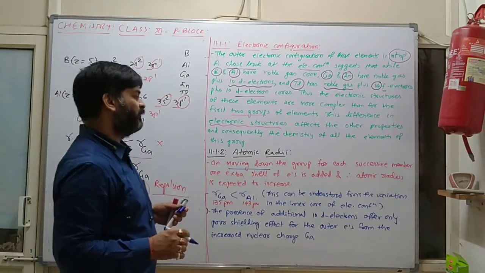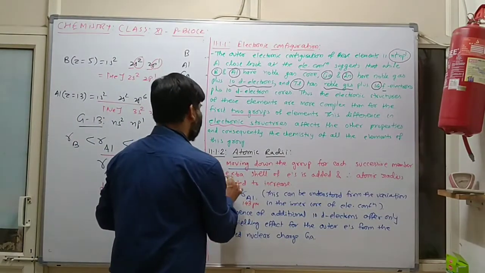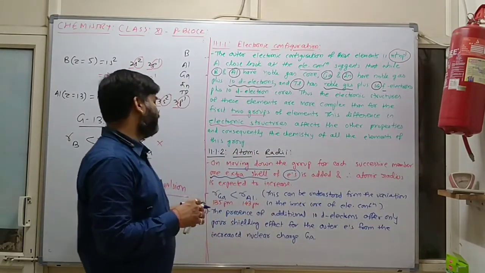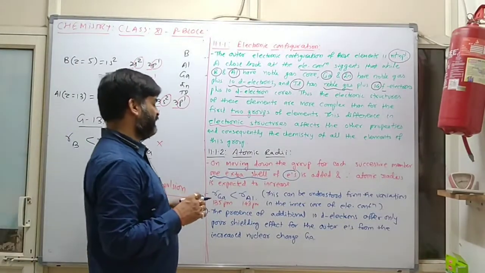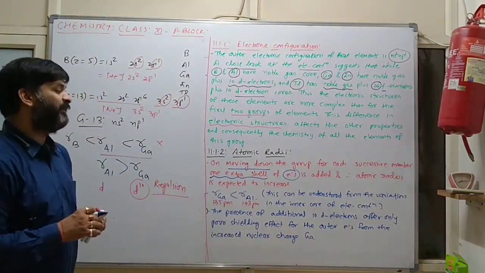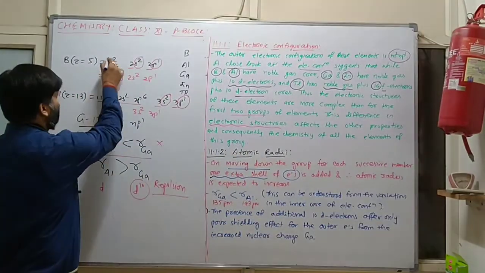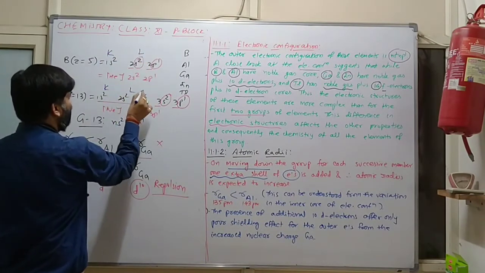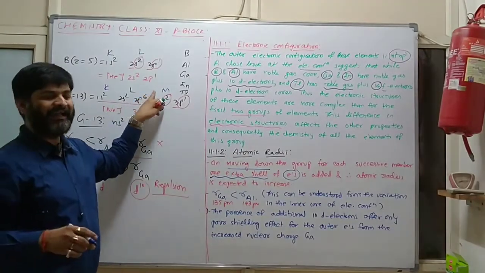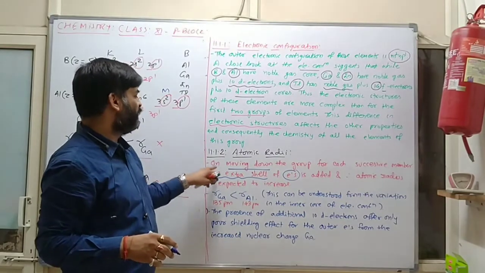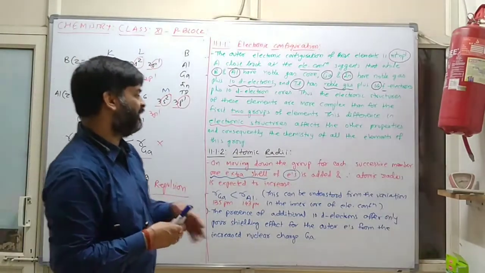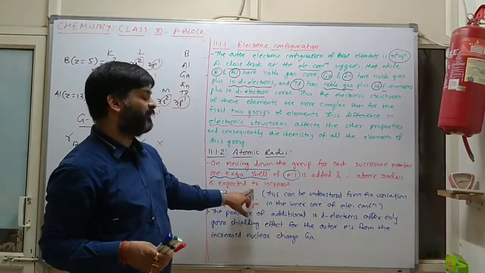Now, on moving down the group for each successive member, one extra shell of electrons is added and therefore atomic radius is expected to increase. Shell मतलब देखो बोरॉन में क्या है, K और L है, इधर पे K, L और ये M. If we are going from boron to aluminium, then one M shell will be added extra. Clear?